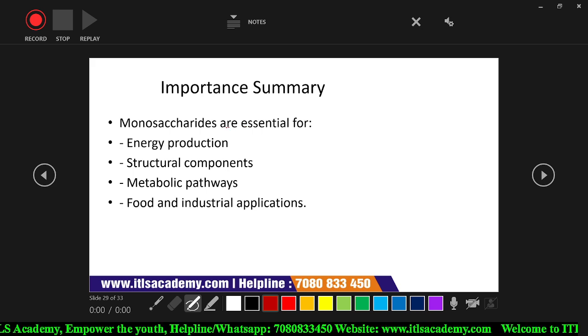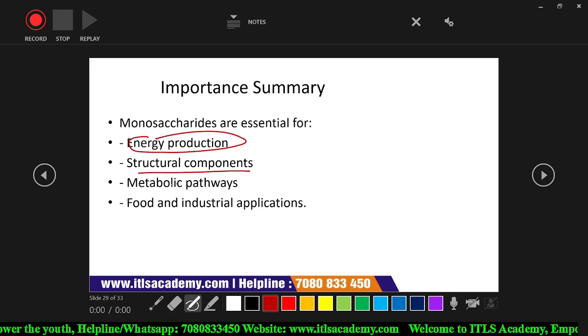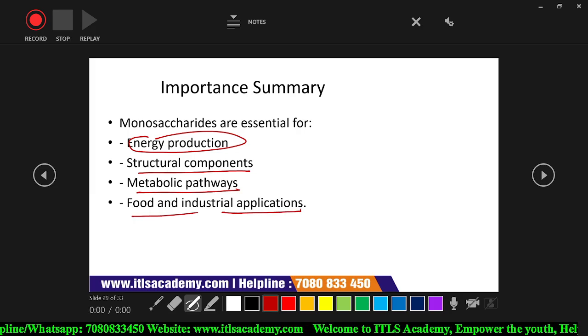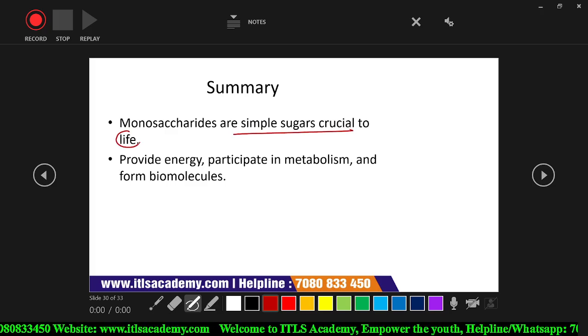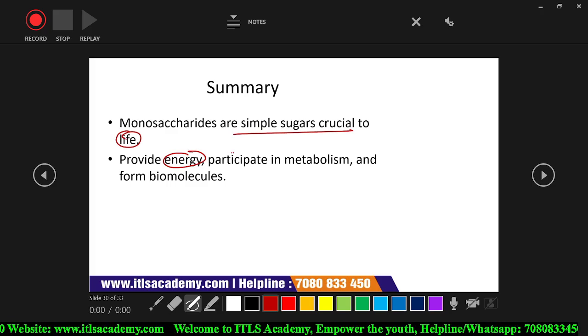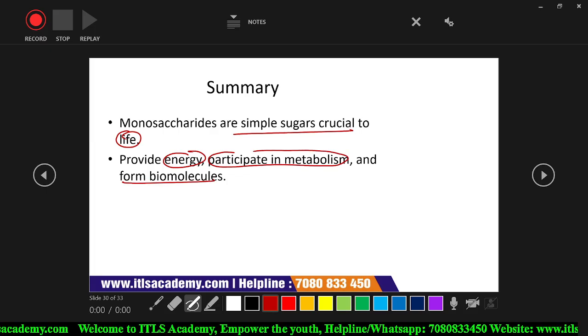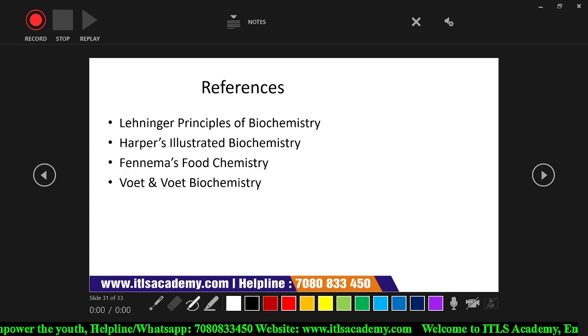Important summary: monosaccharides are essential for energy production, structural components, metabolic pathways, and food and industrial applications. Monosaccharides are simple sugars and very important for life. They provide energy, participate in metabolism, and form biomolecules. So this is all about the introduction of the monosaccharides. Till now, any doubt, any query, anybody?